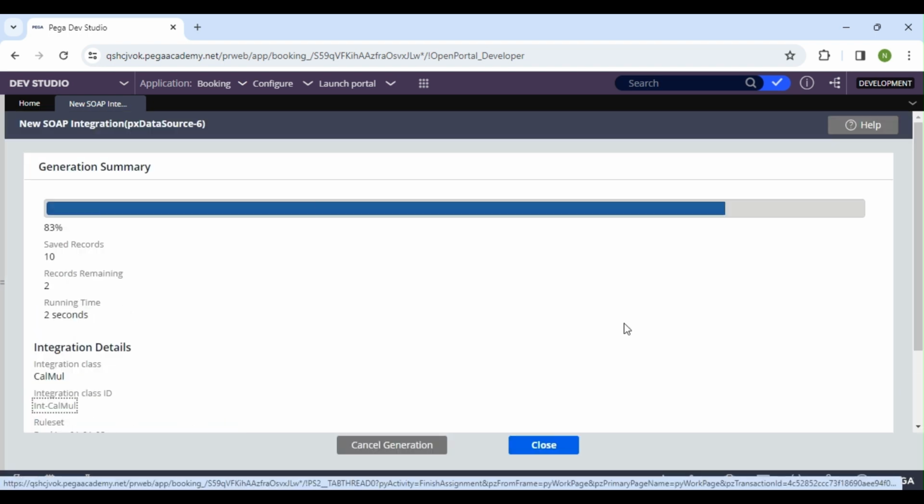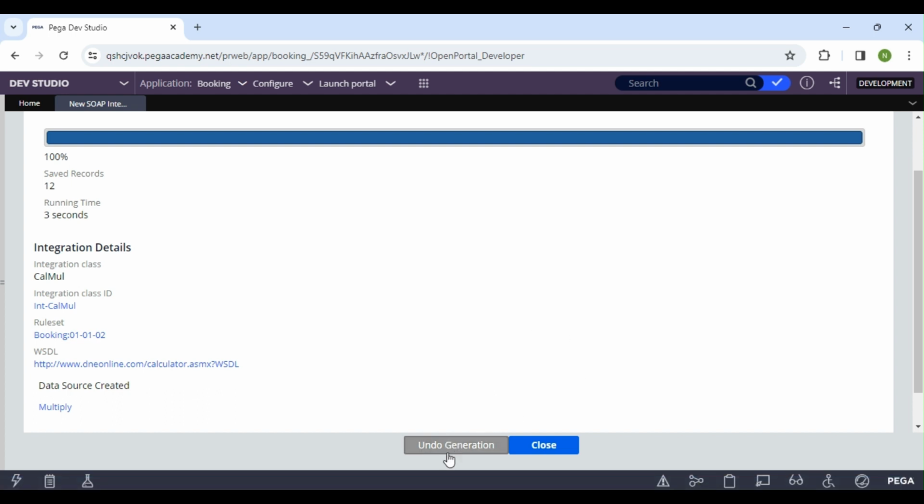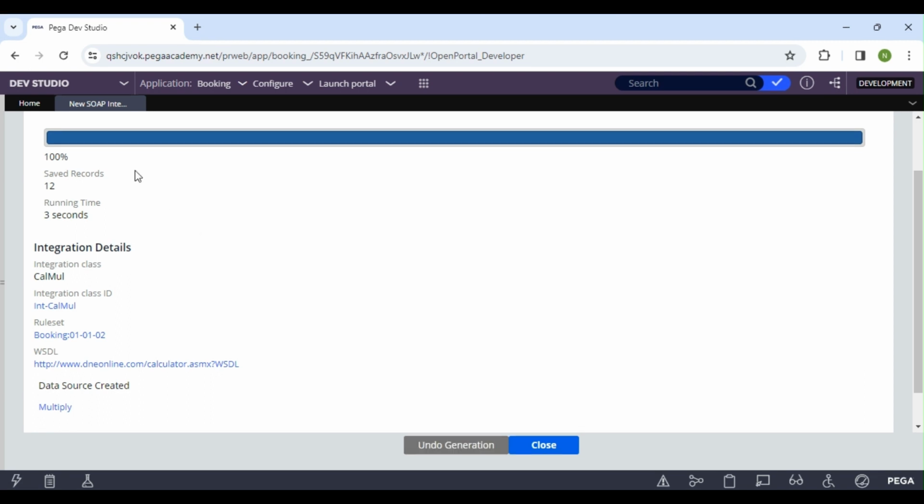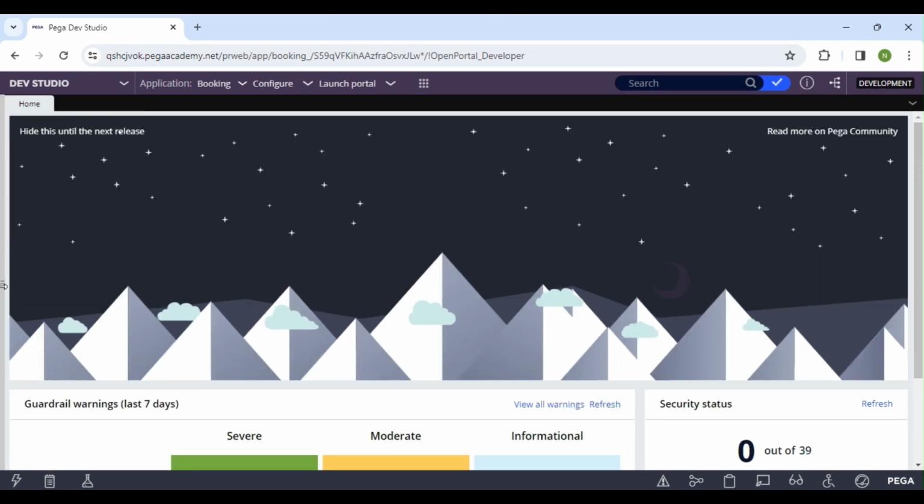It will start creating the rules. You see there is one more option we are seeing here. Undo generation means if I click on this, it will delete all the 12 rules which were created as part of this from the system. So in case you are doing it for testing purposes, once this is done, you can just click on undo generation and it will delete all the rules. For now I'll close this.